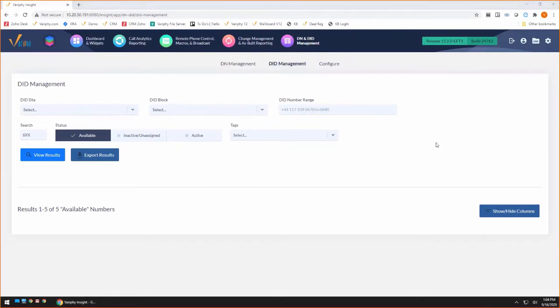So anybody that's familiar with our DID management, the purpose behind DID management is to really help eliminate a lot of that manual legwork that takes place within the organization to manage your DIDs, manage your DNs, but also try to keep track of all that information.